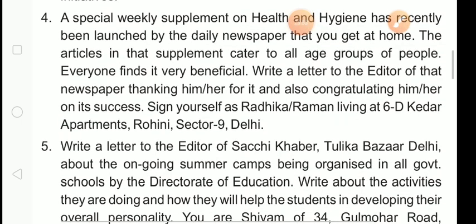Fourth one, a special weekly supplement on health and hygiene has recently been launched by the daily newspaper that you get at home. The articles in that supplement cater to all age groups of people. Everyone finds it very beneficial. Write a letter to the editor of that newspaper thanking him/her for it and also congratulating him/her on its success. Sign yourself as Radhika Raman, living at 6D Kedar Apartment, Rohini, Sector 9, Delhi.